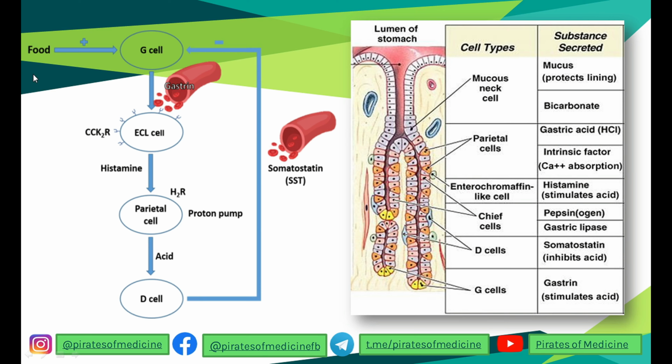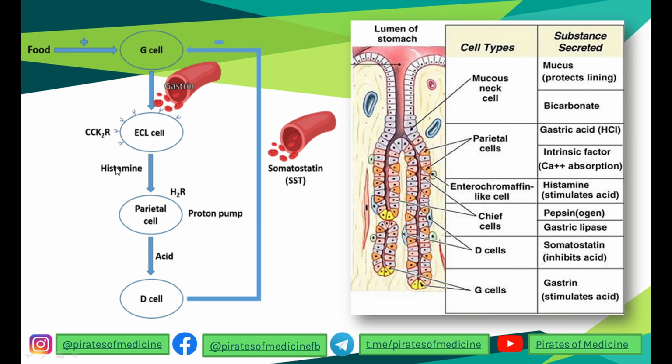So let's see the mechanism. When we eat food and it reaches the stomach, the presence of food stimulates the G cells, which secrete gastrin. This gastrin stimulates the ECL cell, or the enterochromaffin-like cell, to secrete histamine into the stomach.